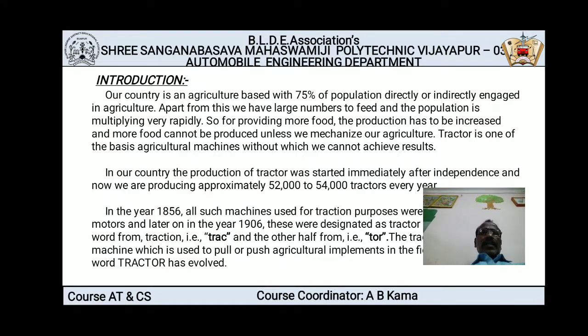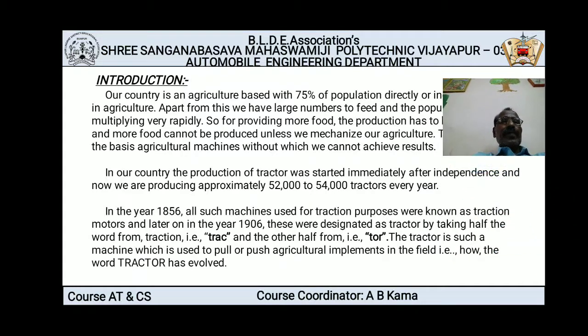Now in our country, the production of tractors was started immediately after independence, and now we are producing approximately 52,000 to 54,000 tractors every year. So the tractor development has taken place in our country exactly after independence. Now we are producing in the range of 50 to 54,000 tractors per year.